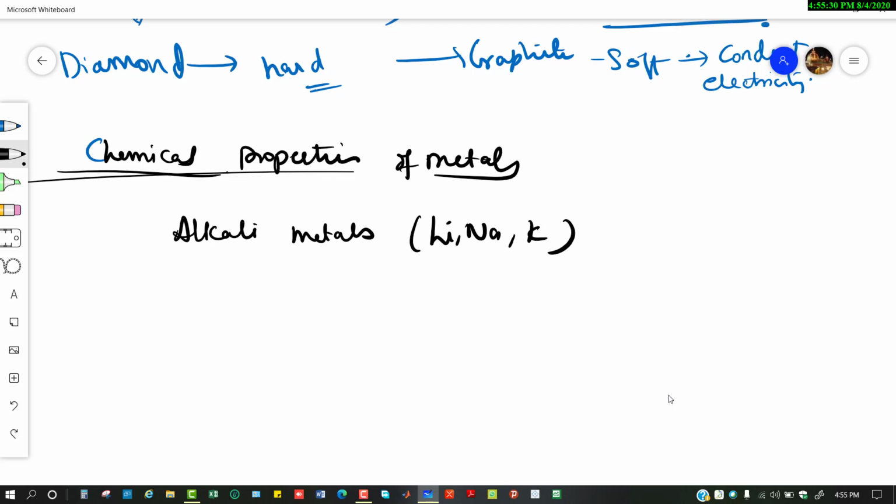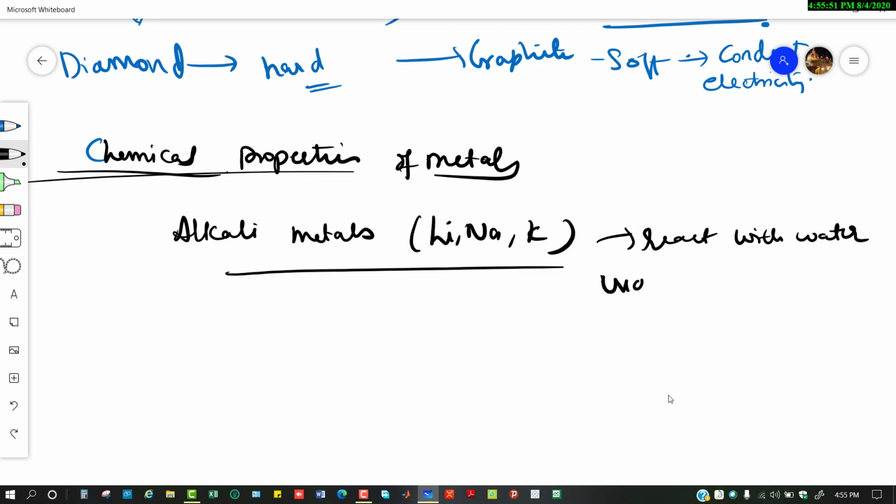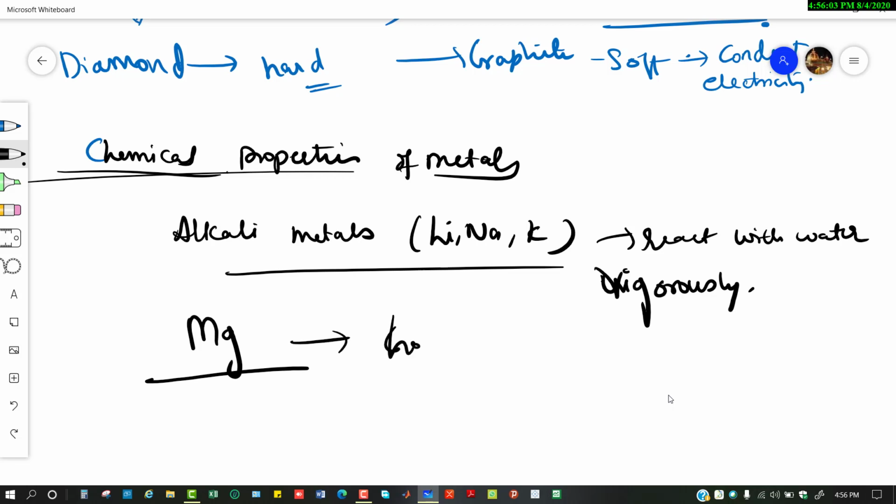So they react with water and oxygen. The reactivity is very high. Alkali metals react with water in high proportion, like vigorously. Vigorously means no control. Among them, magnesium cannot react with cold water, it only reacts with hot water.